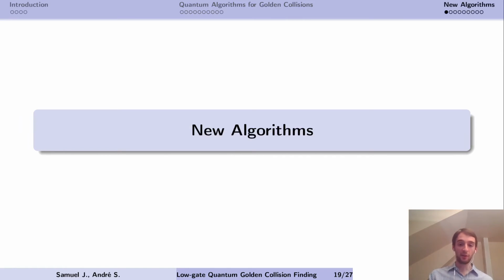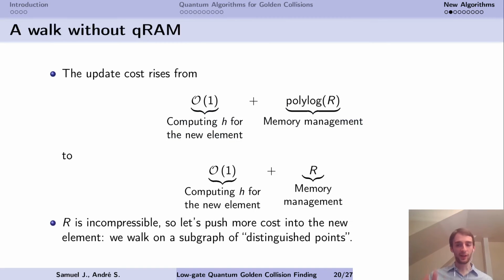Which is why we need to adapt our algorithms to not use quantum RAM anymore. Let's have a look at this update cost. Before we had the cost of computing this new element to add it to the vertex, and adding it to the vertex was done in time polylog of R with an efficient memory management using quantum RAM gates.